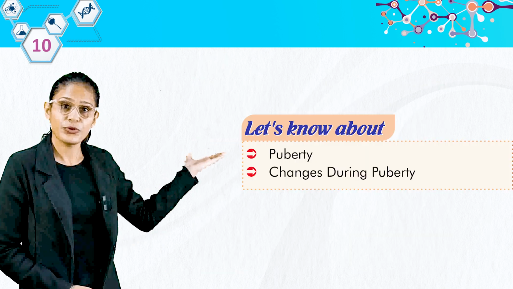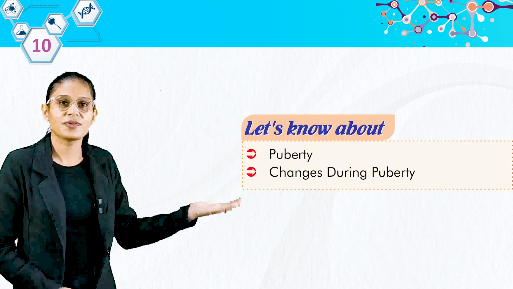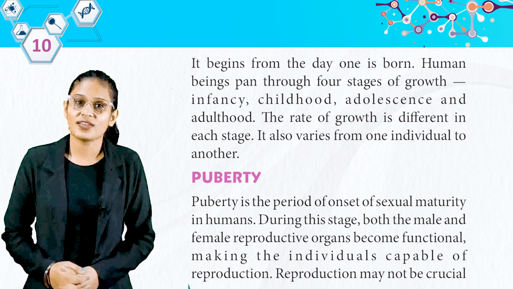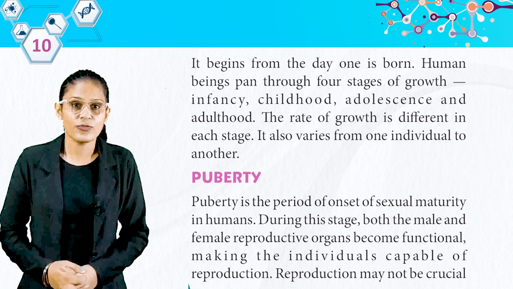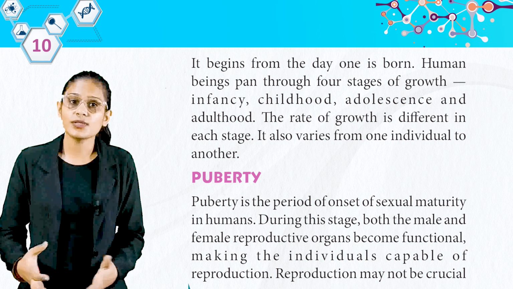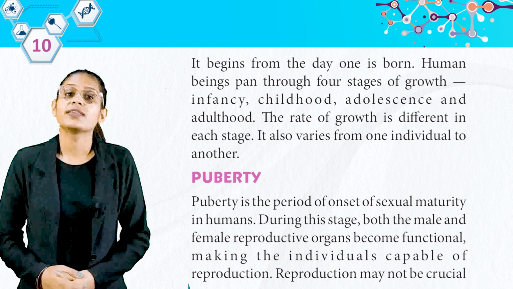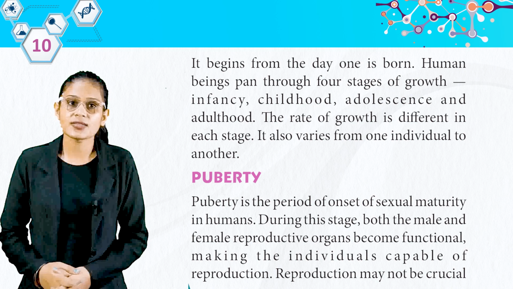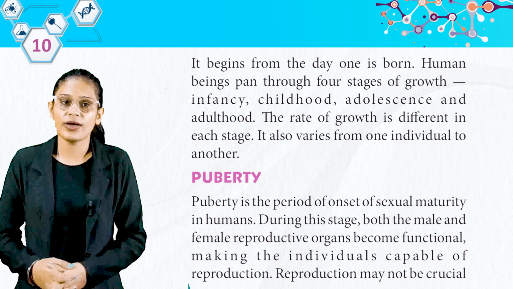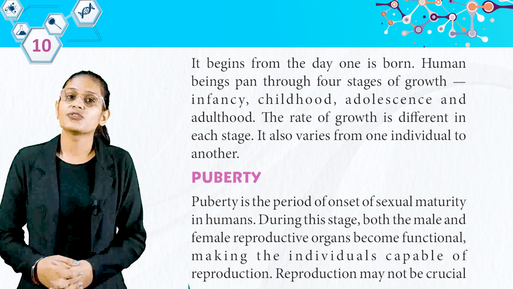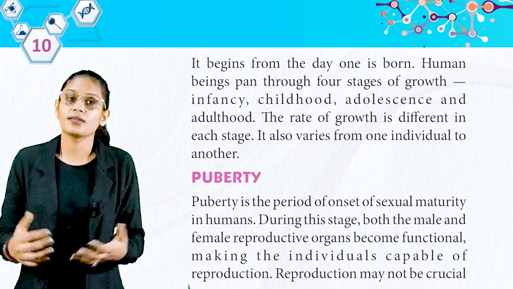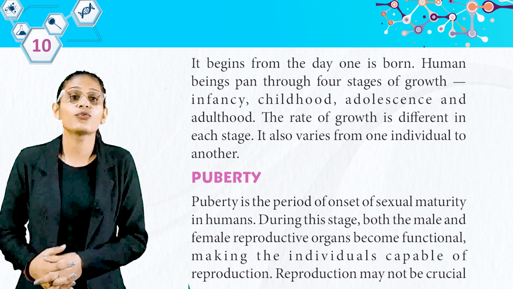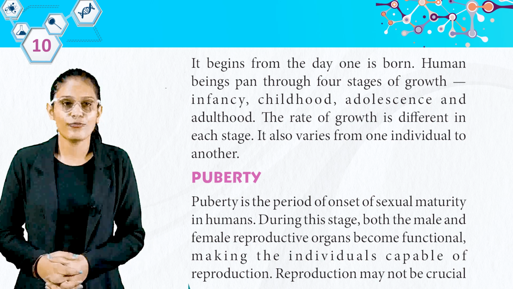Let's know about puberty, change during puberty. It begins from the day one is born. Human beings span through 4 states of growth: infancy, childhood, adolescence, and adulthood. The rate of growth is different in each stage. It also varies from one individual to another. So students, human being के डेवलपमेंट की 4 स्टेज होती है. हर एक स्टेज का टाइम पीरियड भी अलग होता है और रेट ऑफ डेवलपमेंट भी डिफरेंट होता है.